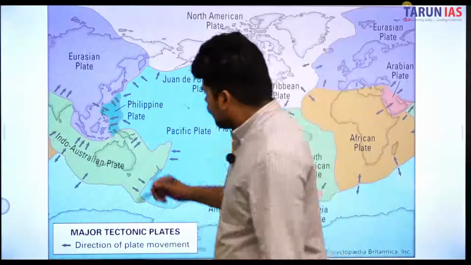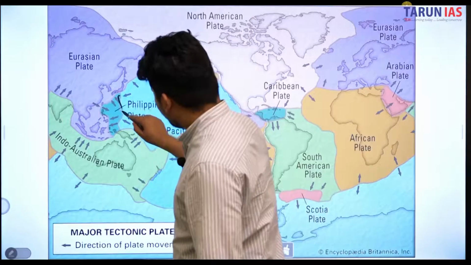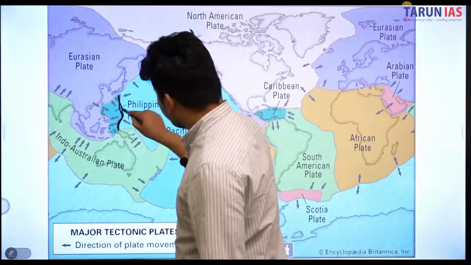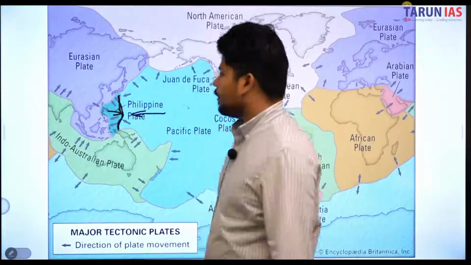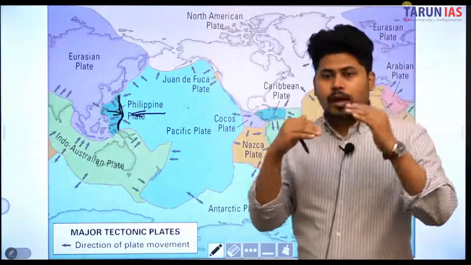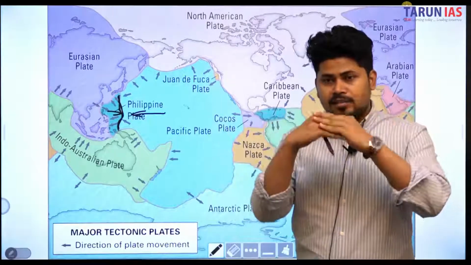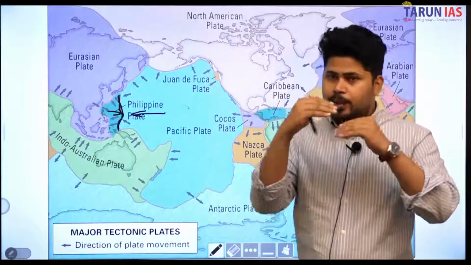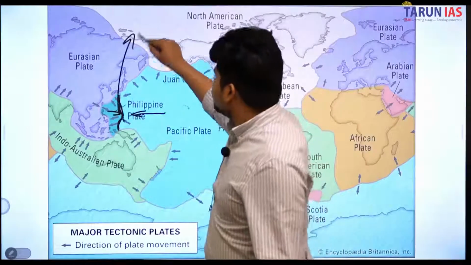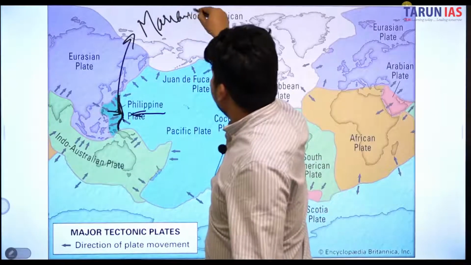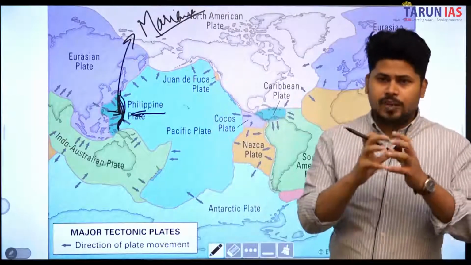See, the Mariana Plate is around this point, along this border where the Pacific Plate is pushing and the Philippine Plate is pushing. So here, although both are oceanic plates, if they are pushing against each other, one of them must be lighter as compared to the other. One must subduct, and यहाँ पे subduction होता है जिसकी वजह से the deepest trench called the Mariana Trench is created. The Mariana Trench is in the Pacific, along the border of the Pacific and Philippine Plate.